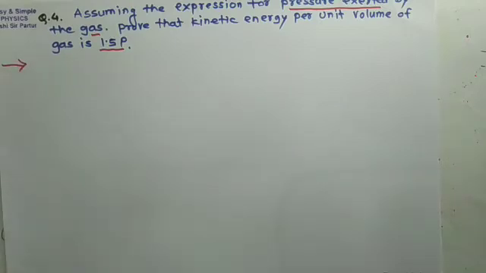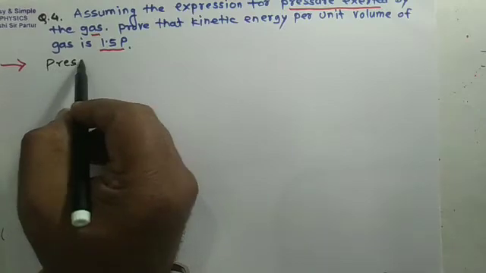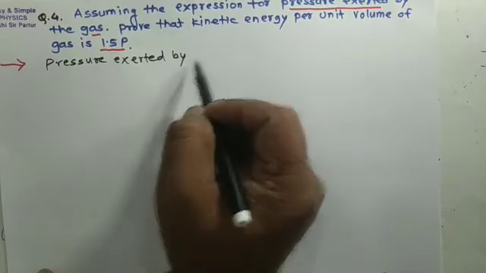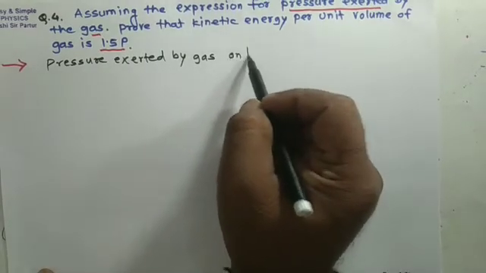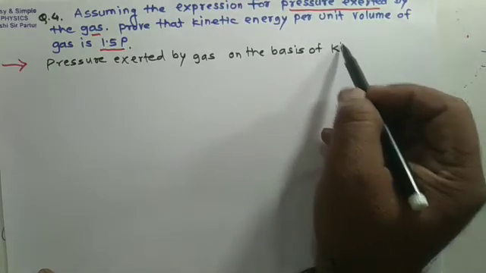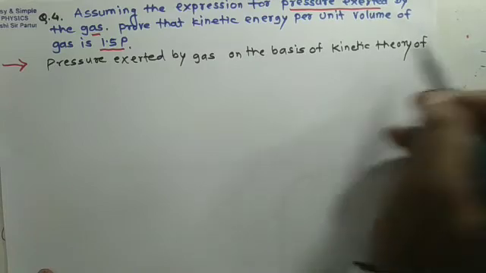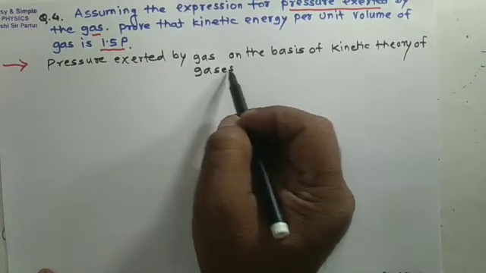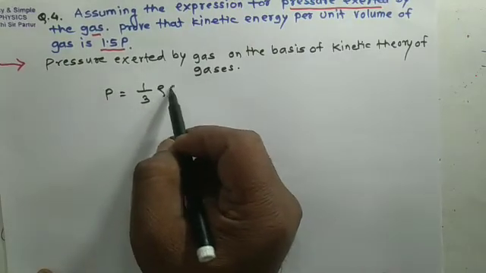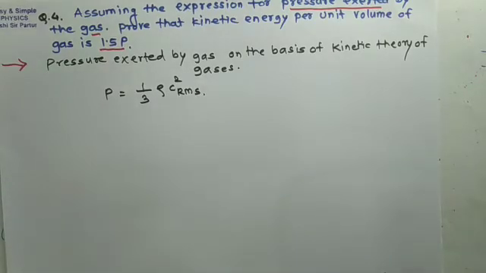So here assuming means we can assume the pressure exerted by gas on the basis of kinetic theory of gases. So pressure is equal to 1 upon 3 rho c square RMS, where rho is density.